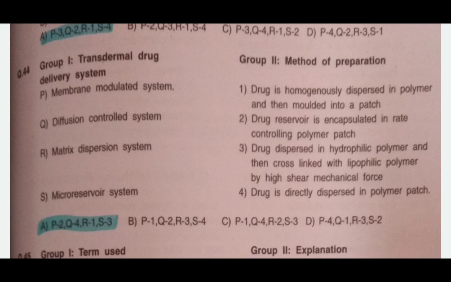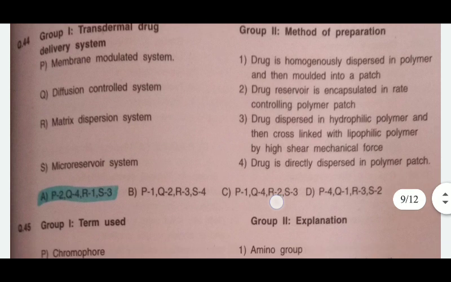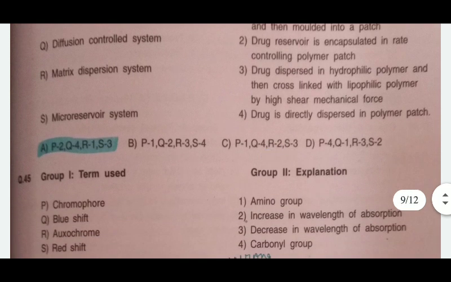R is the matrix dispersion system. Drug is homogeneously dispersed in polymer and then molded into a patch. Micro reservoir system, S. Answer is the drug is dispersed in hydrophilic polymer and then cross linked with the lipophilic polymer by high shear mechanical force.